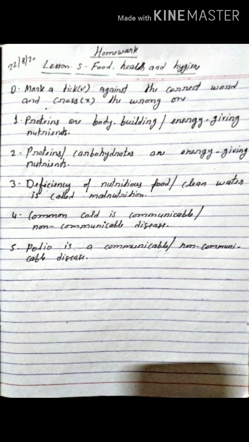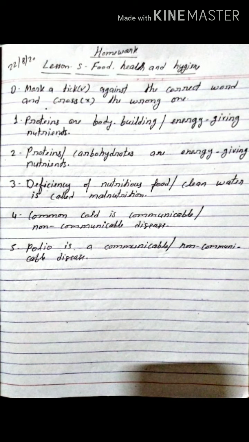Which one? Energy giving nutrients. Next, deficiency of nutritious food or clean water is called malnutrition. I repeat again, deficiency of nutritious food or clean water is called malnutrition.